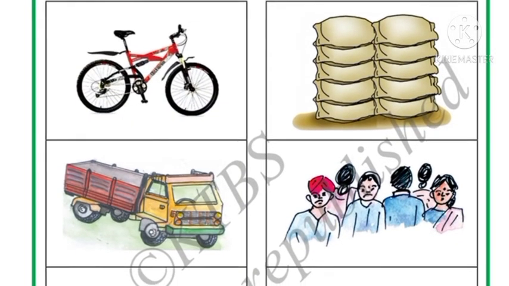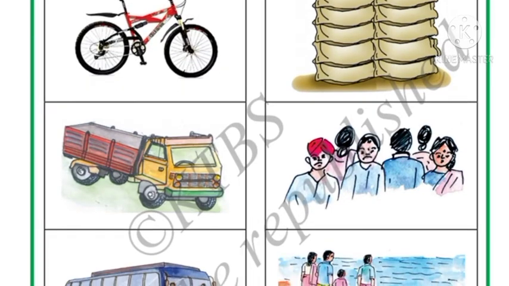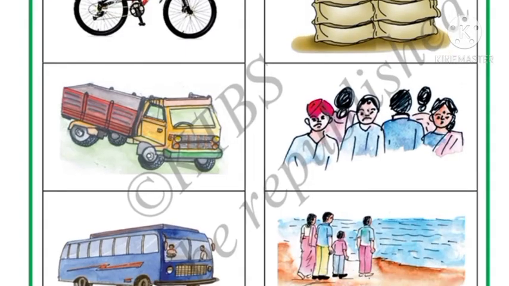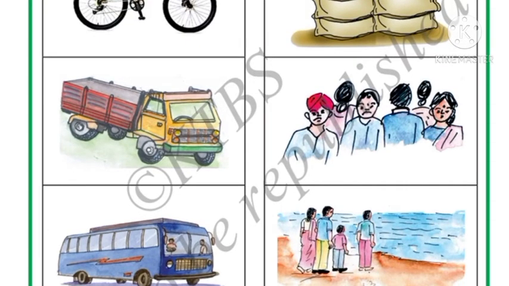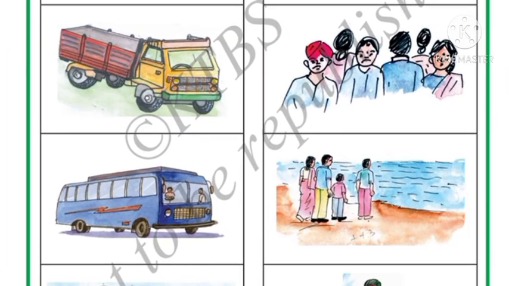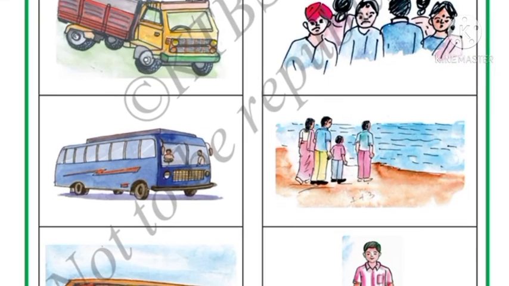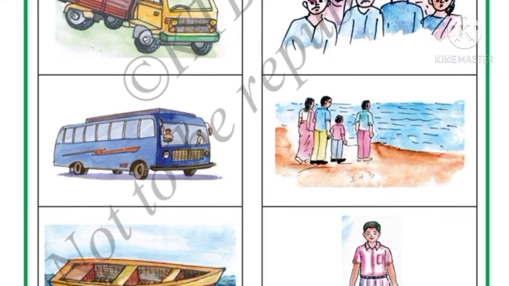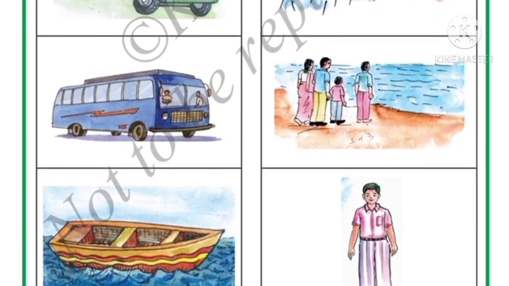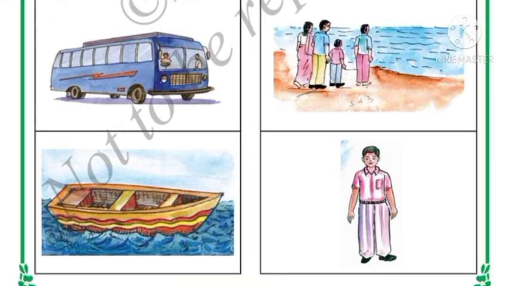Okay. Next, vehicles and their uses are given in the following pictures. Draw lines to match these. On the left side you can see the vehicles: bicycle, truck, bus and boat. On the right side their uses are given. We have to match. In the bicycle only one person can go, so we will match it to a boy. The lorry carries the goods, right? So we will match the truck to goods. Next, in the bus many people can travel, so we will match bus to the many people. Next, boat is helpful to go on water, so we will match boat to the water.